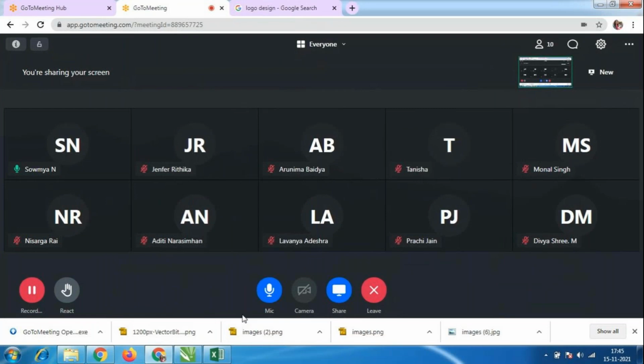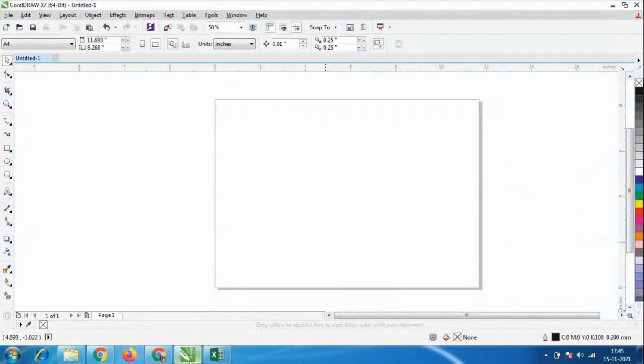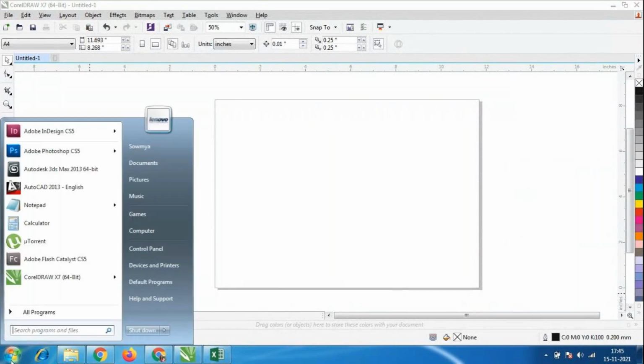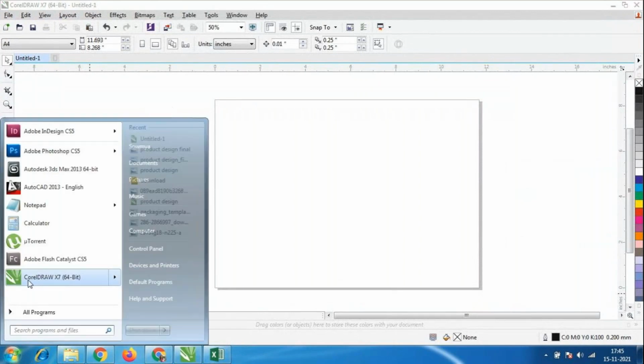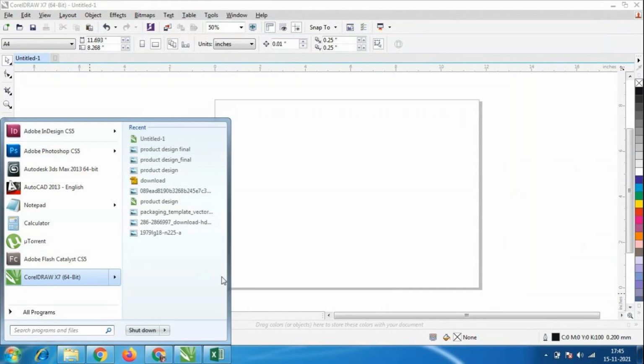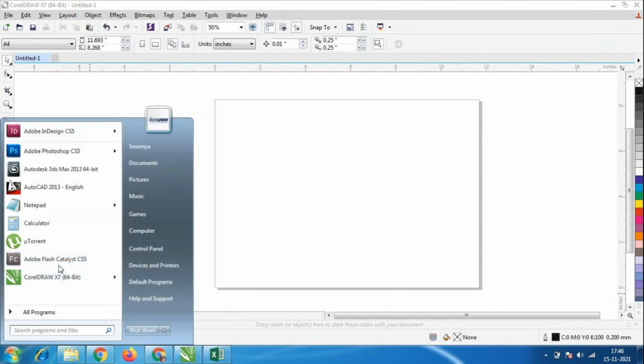So we'll go to this software, Corel Draw. You can go to Start, and directly you will get this option. No need to go to Adobe Master Collection and all. It comes from the Corel company. So Corel Draw, which is from the Corel company, is the software we will use.